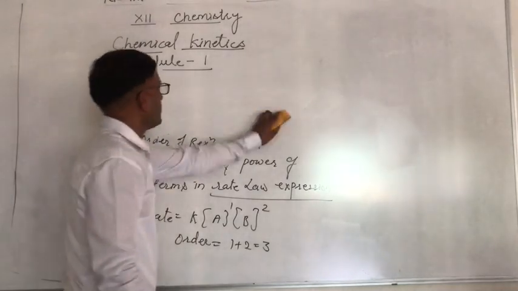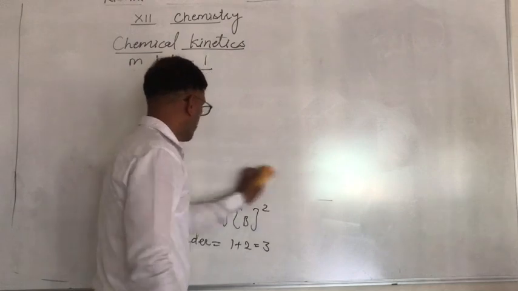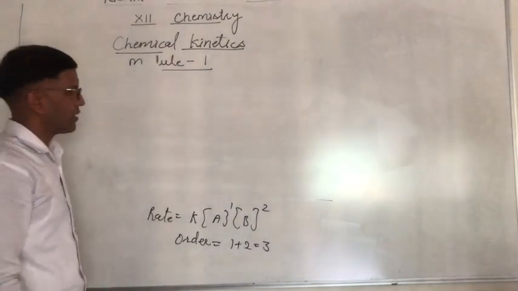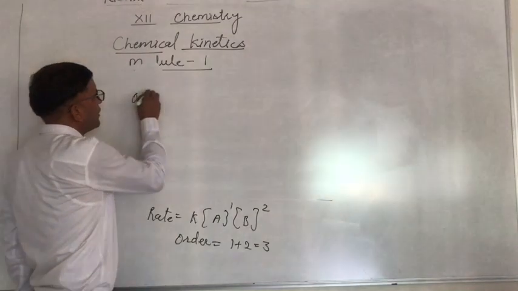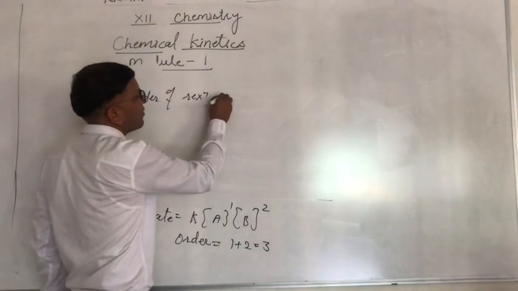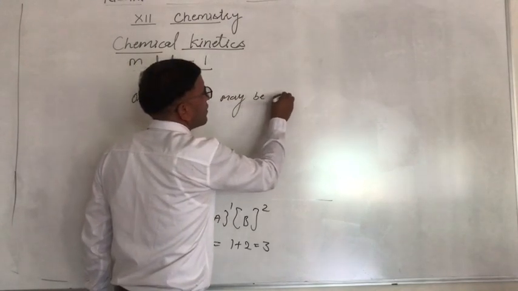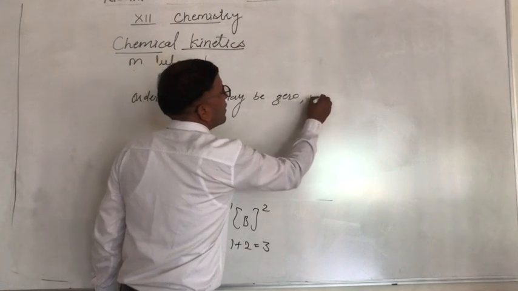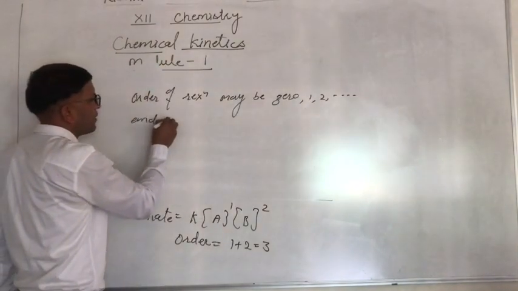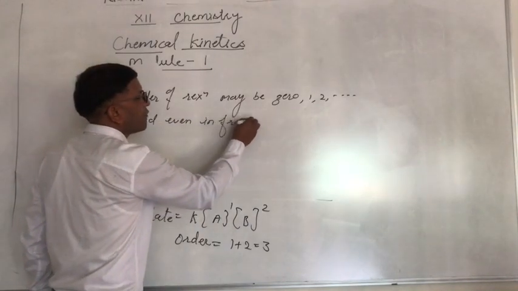Next, the order of reaction may be 0, 1, 2, 3 and so on, or even a fraction.